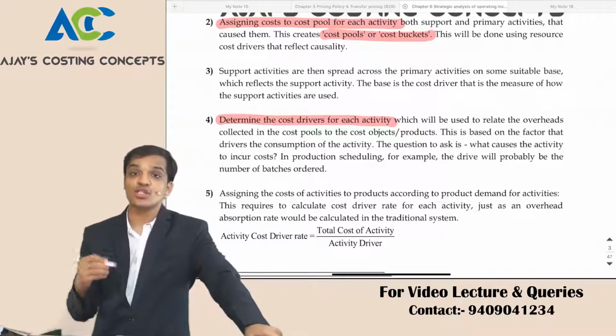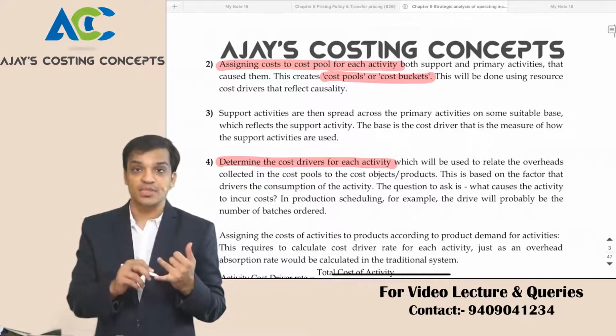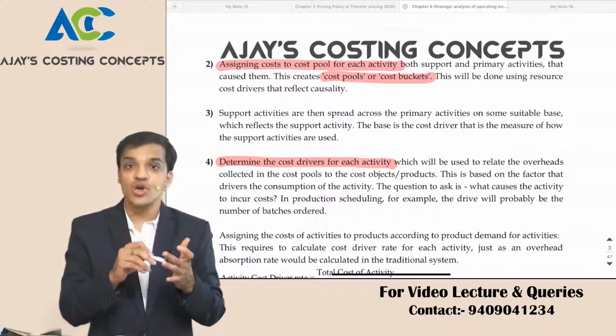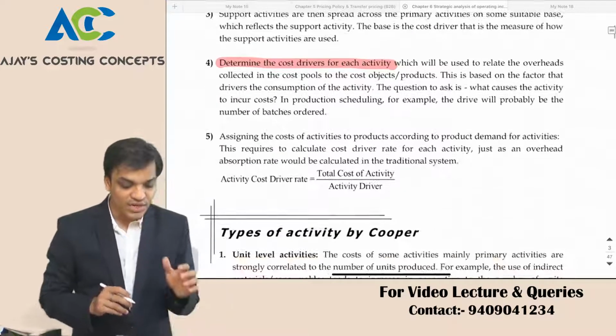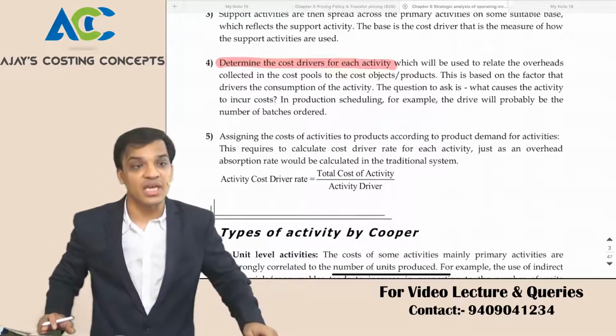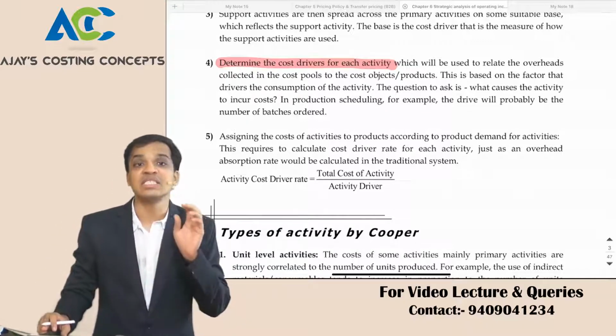We determine the cost driver. How many setups are there? So first we decided what the activity is, setups. Then we decided what the resource of setups is. That is the number of setups. Then we decided what the cost of setup is, 1,50,000. Then we determine the cost driver of each activity, right? How many setups did it take? So 10. So for the setup activity we did 10 setups.